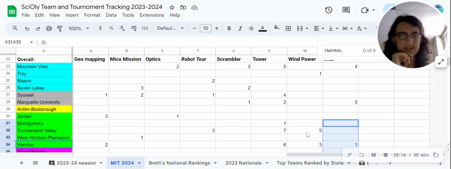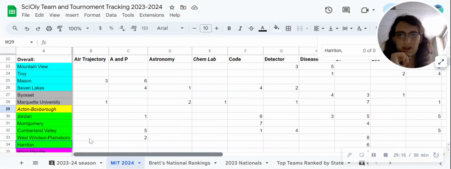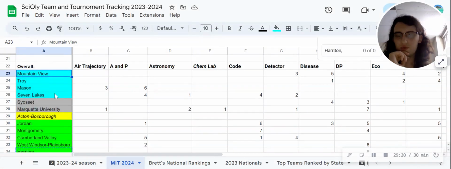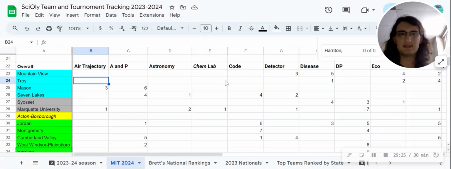But yeah, that'll be it. Those are all the events. We've gone through every single one. And again, these are my final overall scores. I'm predicting Mountain View will take the gold, Troy taking silver, and Mason taking bronze.